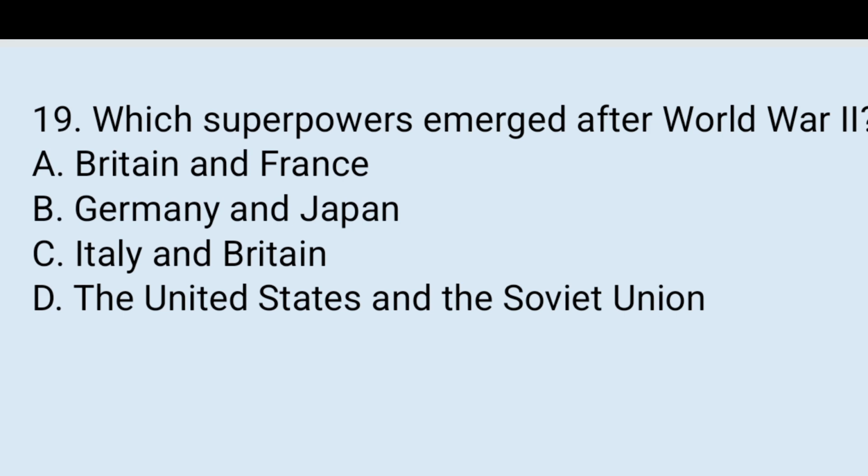19. Which superpowers emerged after World War II? A. Britain and France, B. Germany and Japan, C. Italy and Britain, D. The United States and Soviet Union. The right answer is D. After World War II, two superpowers emerged, the United States and the Soviet Union, Russia. This period was marked by the emergence of the Cold War, a war of ideology and propaganda, capitalists versus socialists.